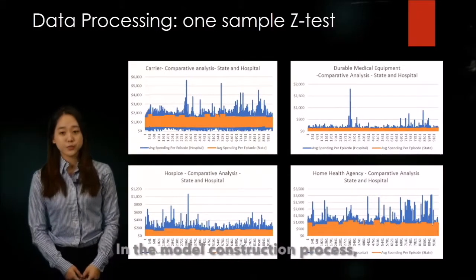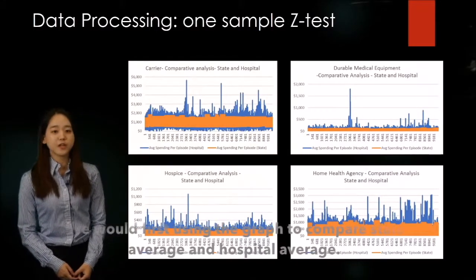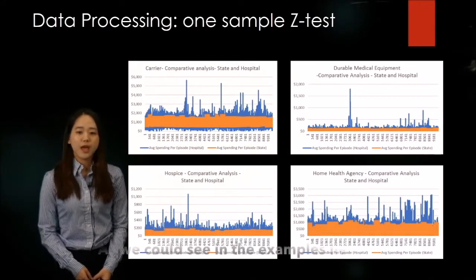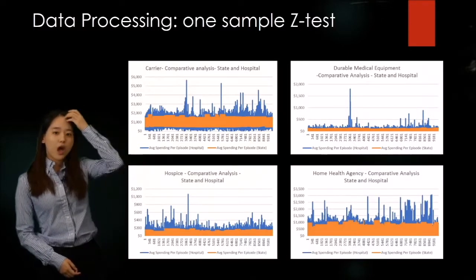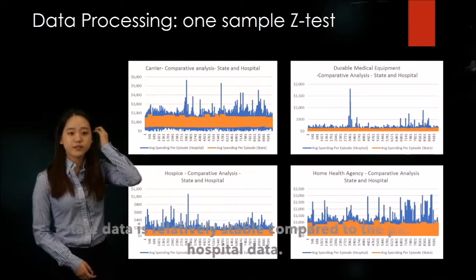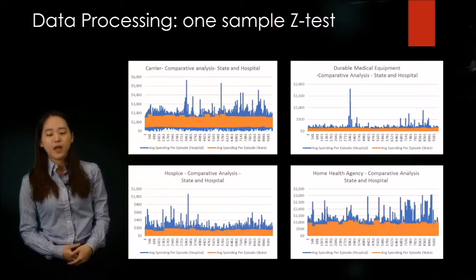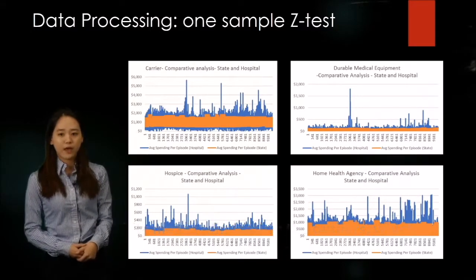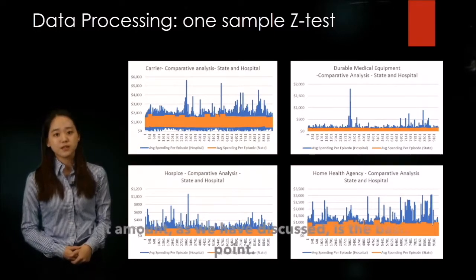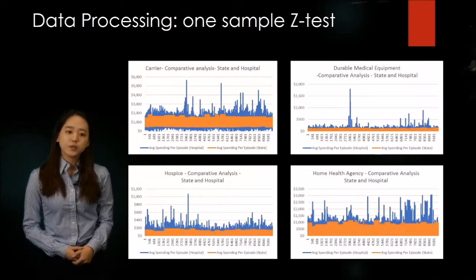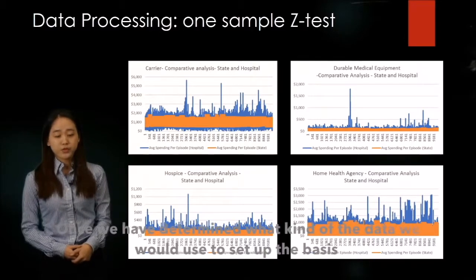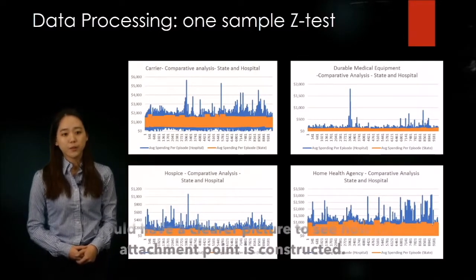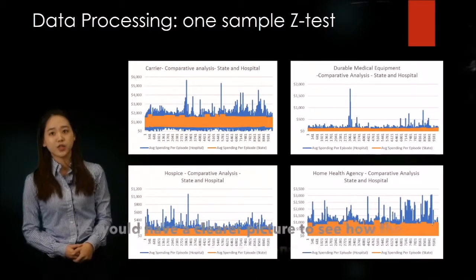In the model construction process, we will first use a graph to compare the state average and hospital average. As we can see in the examples here, state data is relatively stable compared to per-hospital data. And the stability means eliminating outliers, which yields a better flat amount. The flat amount, as we have discussed, is the basis point. Once we have determined what kind of data we will use to set up the basis, we will have a clearer picture of how the attachment point is constructed.